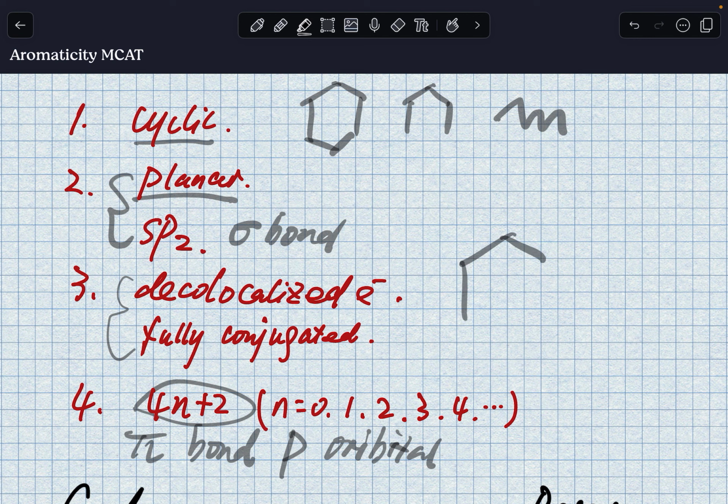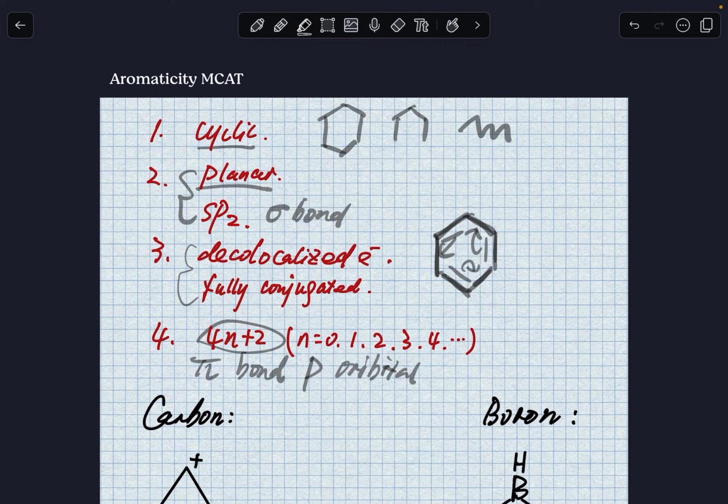The very famous example is the benzene ring, right? So you can see the resonance happens all the time, meaning that all the electrons can be delocalized. This molecule is fully conjugated, okay? Not one single side is missing the electron density. They're all shared equally, okay? All right, perfect. So those are the four criteria of being an aromatic compound. Let's just dive into the examples, okay?